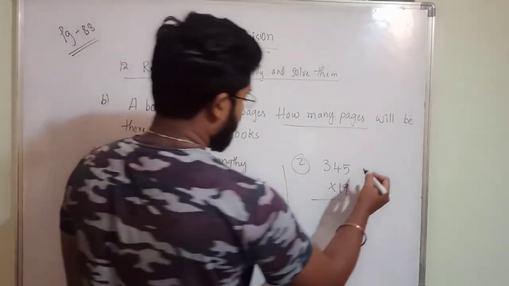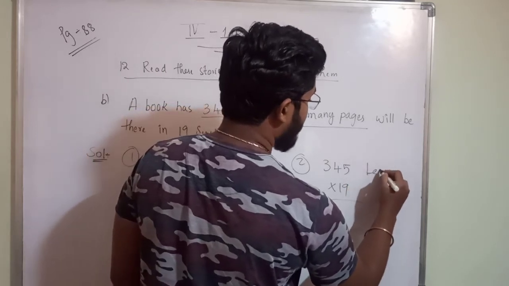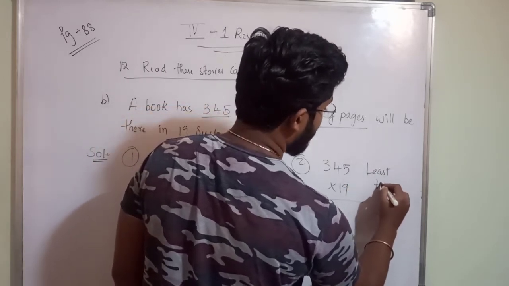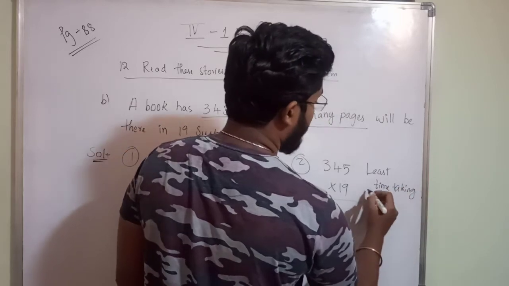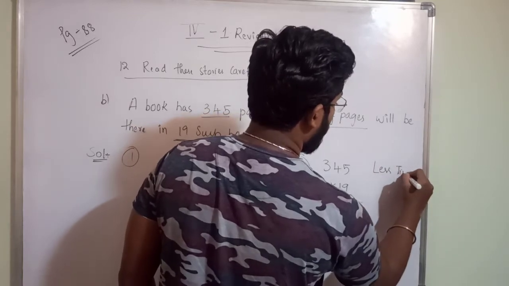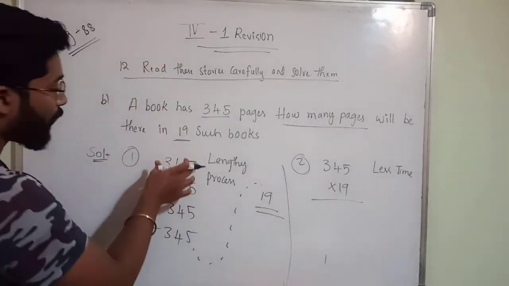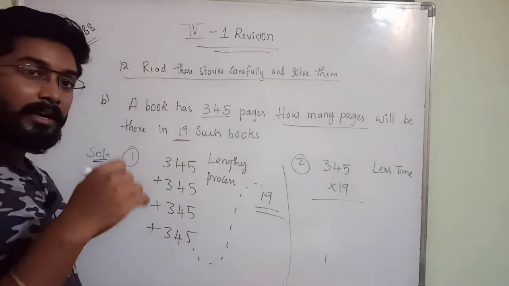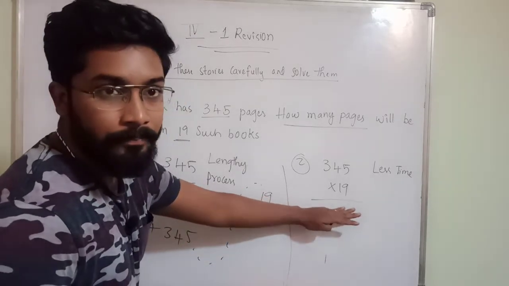This will take the least time. You will complete this multiplication in less time. Instead of adding 345 for 19 times, can you do it like this?